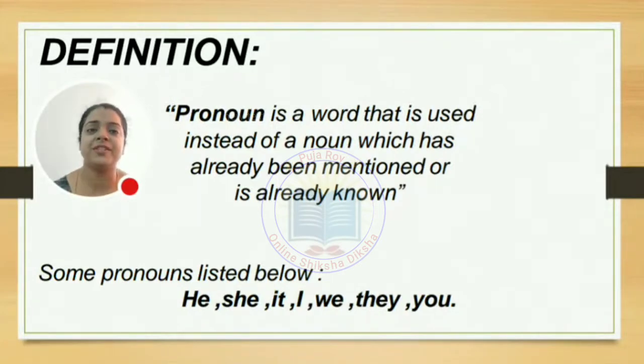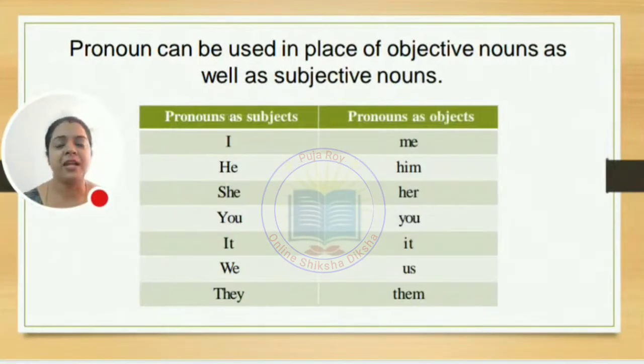We have a number of examples of pronouns here, that is he, she, it, I, you, they, myself, themselves, etc. So let's talk about what are the kinds of pronouns we have. First, we find that pronoun can be used as a subject and it can be used as an object as well. As a subject, how means?